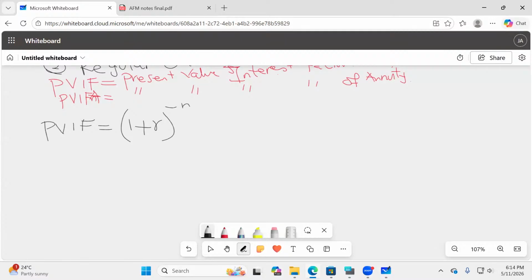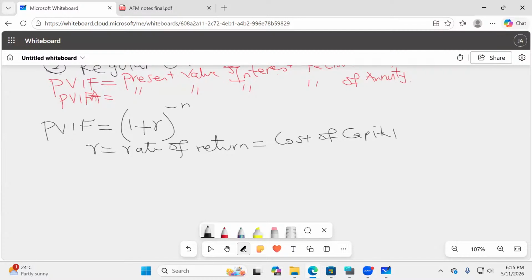Remember, in high school we were compounding, and it used to be positive n. If you remember, amount equals principal into 1 plus r raised to power n, because in the future we expect a big amount. But here we are doing present value, so we must be deducting there. So r stands for rate of return, which basically is the cost of capital.